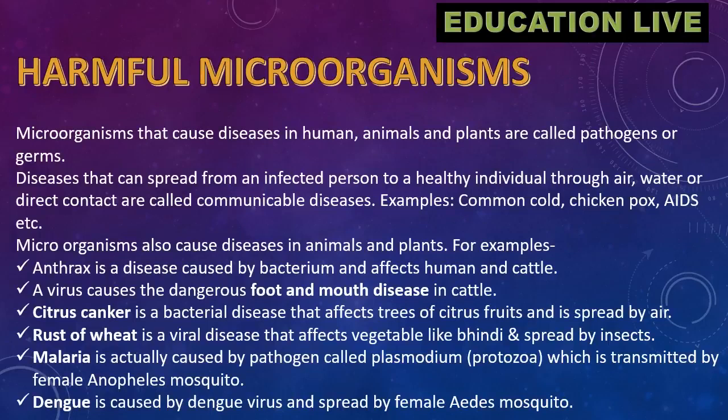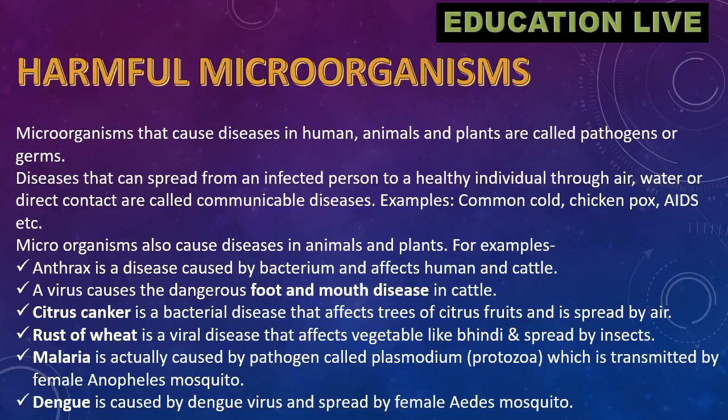Harmful microorganisms. Microorganisms that cause diseases in human, animals and plants are called pathogens or germs. Diseases that can spread from an infected person to a healthy individual through air, water, or direct contact are called communicable diseases. Examples: common cold, chicken pox, AIDS, etc.